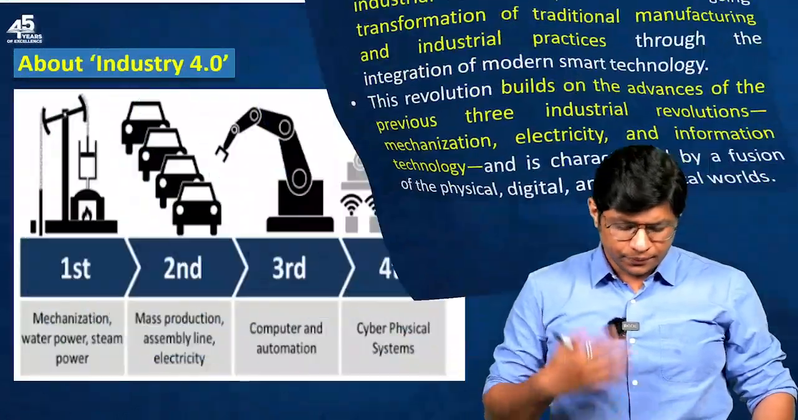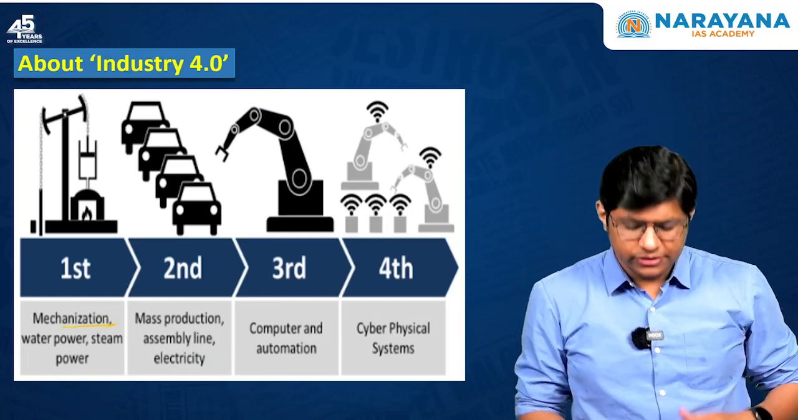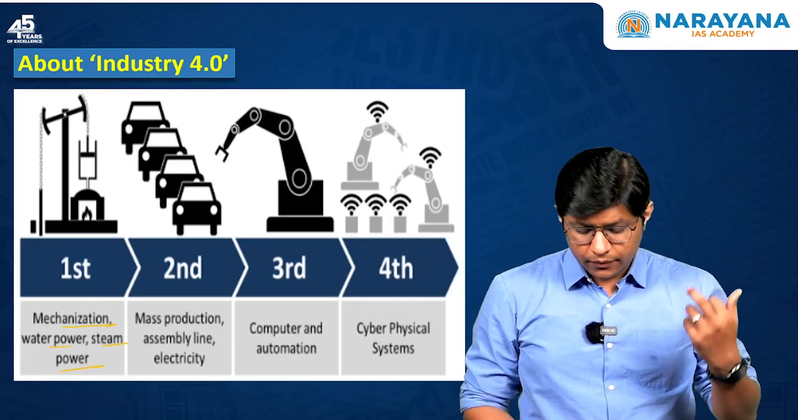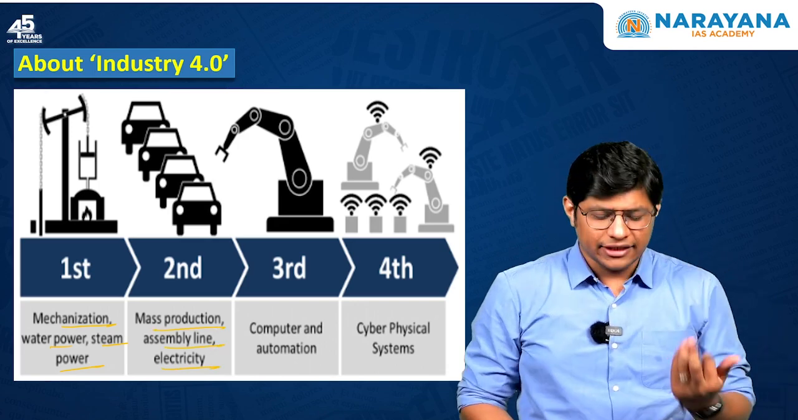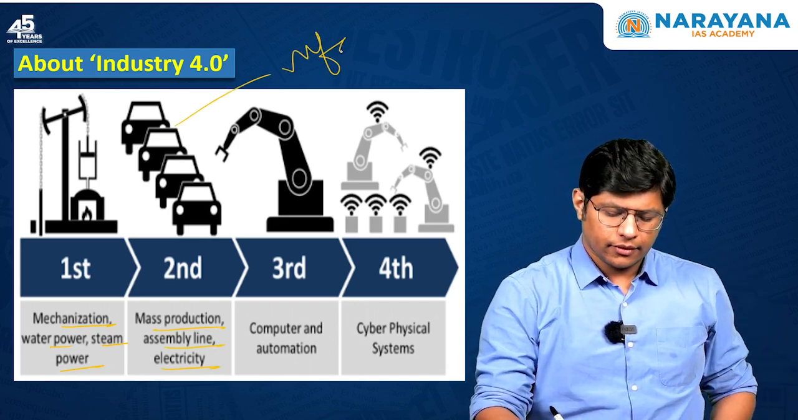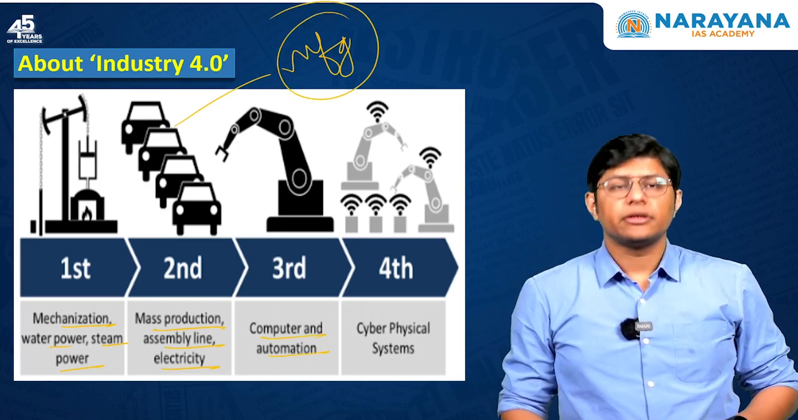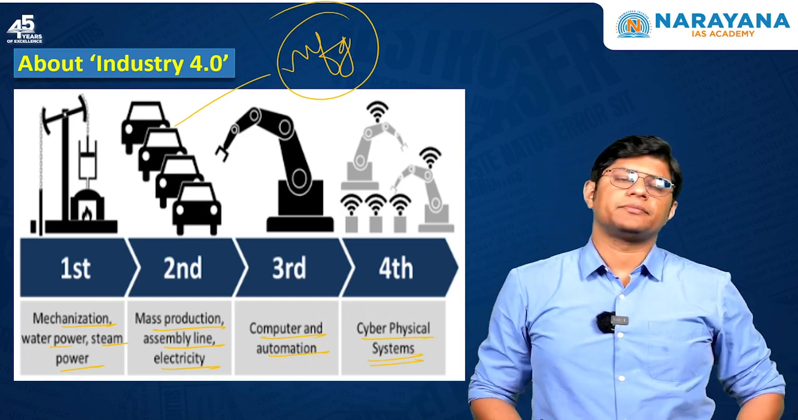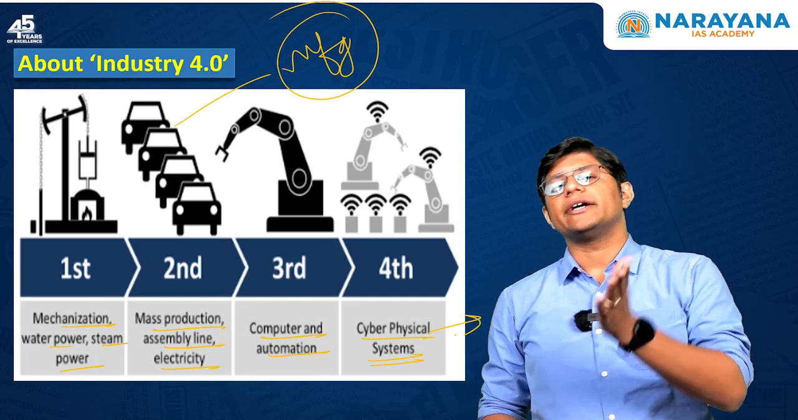For example, the first industrial revolution signified mechanization, water power, steam power, right? The second, mass production, assembly line and electricity, that is manufacturing. The third, computer and automation, right? And the fourth one is the cyber physical system, modern smart technology. So these are the four industrial revolutions.